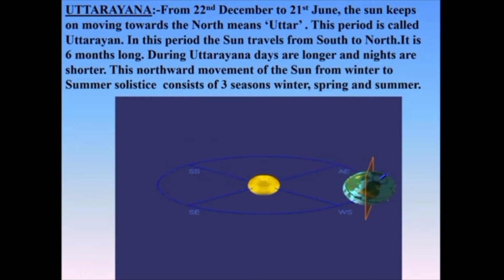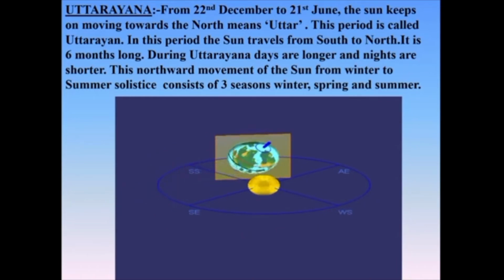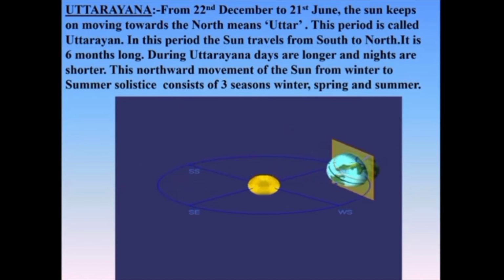This northward movement of the sun from winter to summer solstice consists of 3 seasons: winter, spring and summer. Okay children? Now let's see the sun's journey from Dakshinayan to Uttarayan.